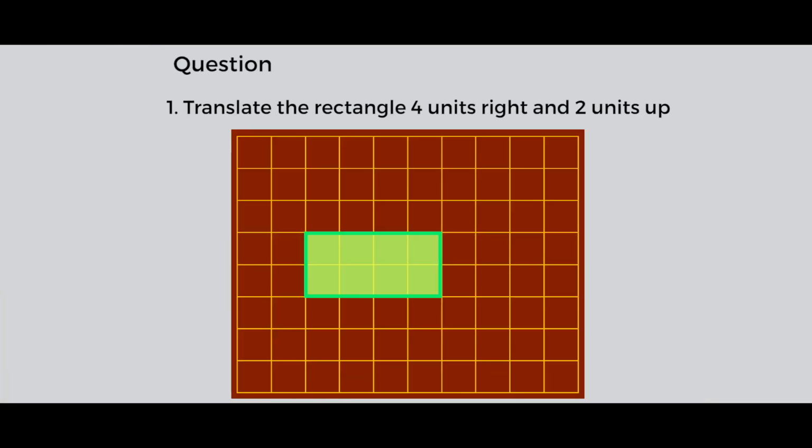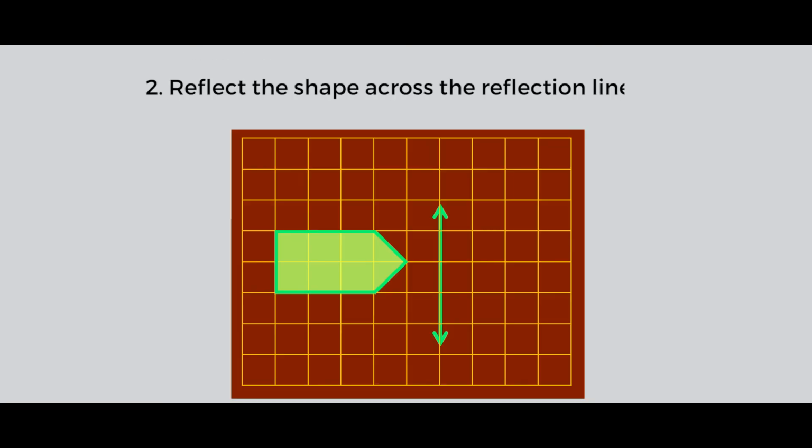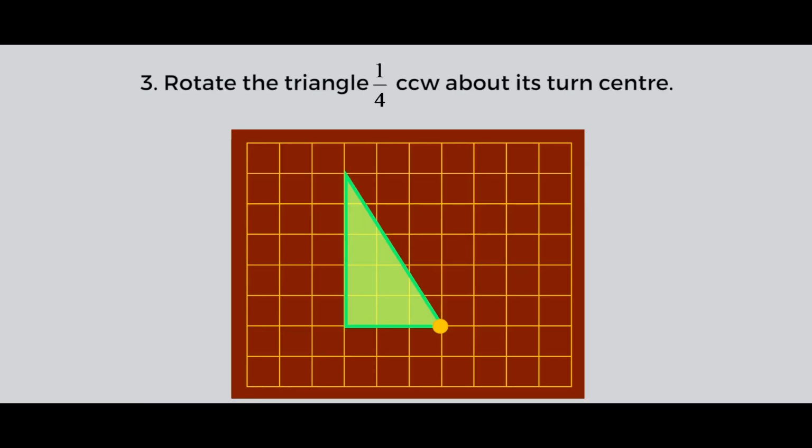So, as a home task, I have a few questions for you. The first question is, translate the rectangle 4 units right and 2 units up. The second question for you is, reflect the shape across the reflection line. The third one for you is, rotate the triangle 1/4 turn counterclockwise about its turn center. So these are the 3 questions for you. I hope you can do this.